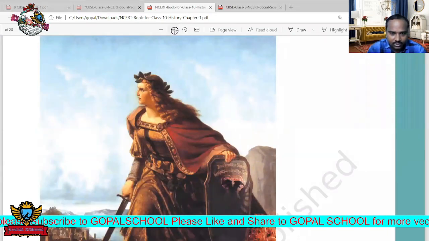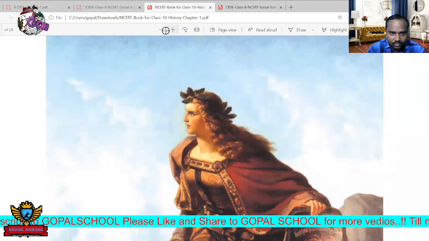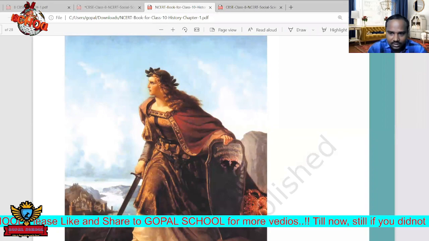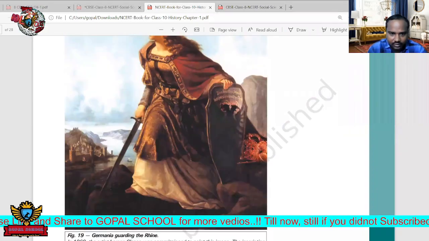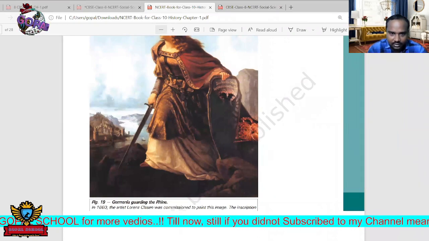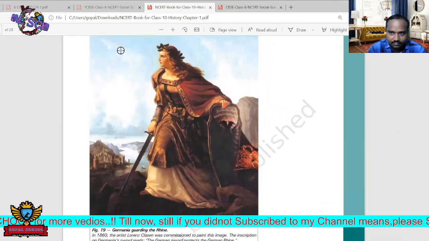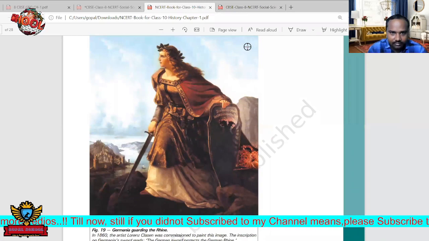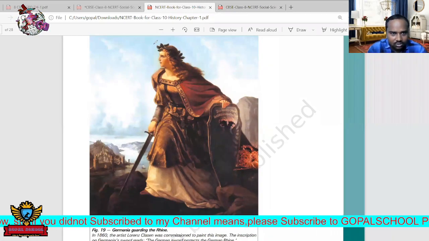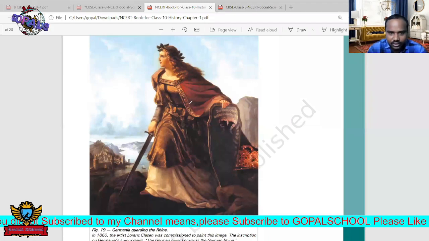So I am going to reduce this. Sorry. Yes, this is also a picture of this Germania. I'll reduce the size. You can see. Yes, if you see here, this is also very important. Another picture. In those days, these pictures played an important role.